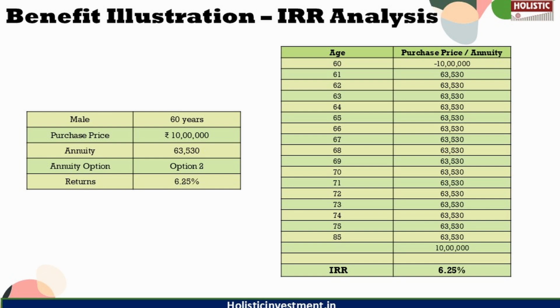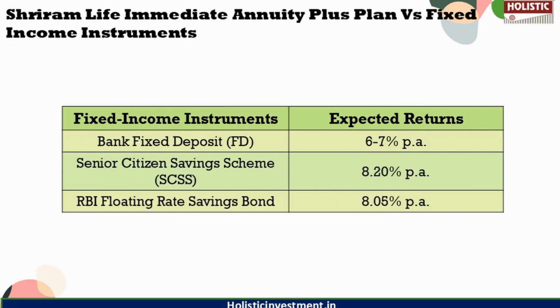So what we are going to do instead is, as this plan is not giving us the desirable outcome that we need, we are going to explore some fixed income options available in the market that offer higher returns and greater liquidity.